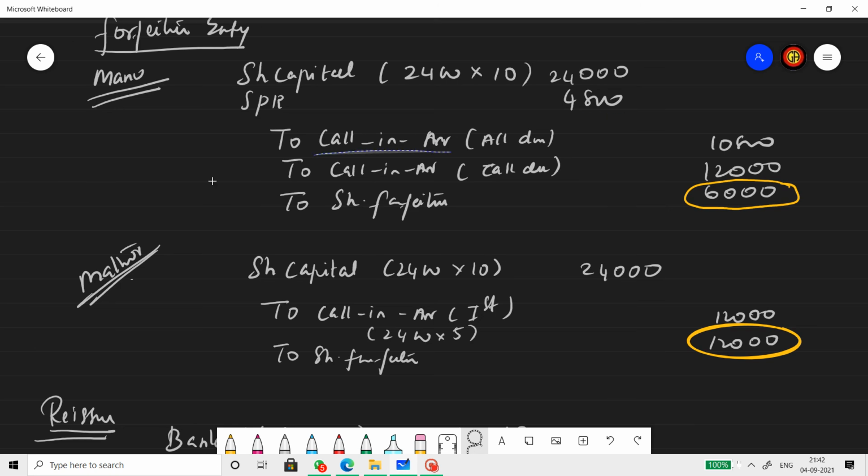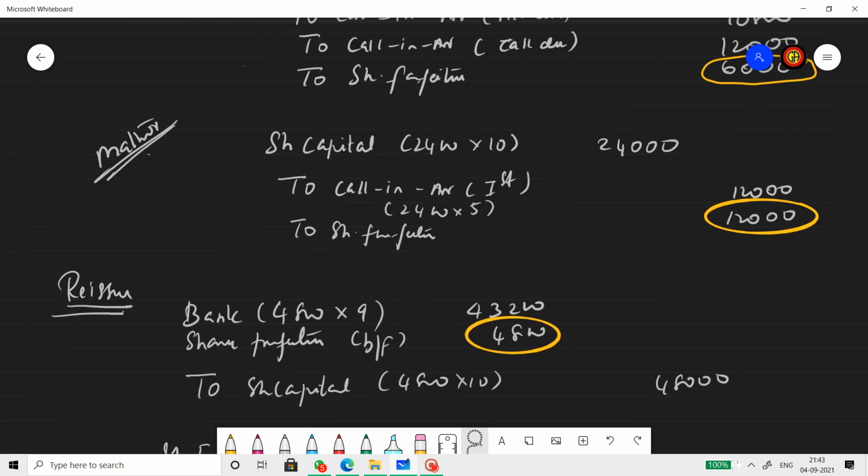To calls in arrears, which means allotment due alone, 10,800. To calls in arrears of calls due: Manu did not pay the allotment and call, so this is calls in arrears of call. It is not necessary that you pass two accounts; you can have them as one account also. So 12,000. Share forfeiture is the balancing figure of this entry, that means total of this minus the total of this.